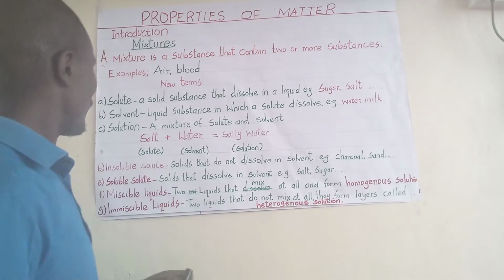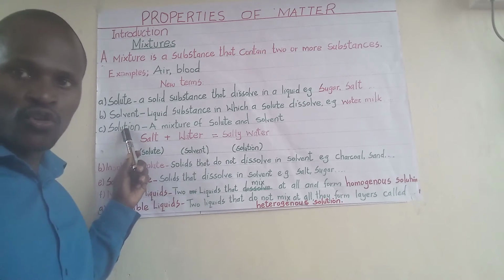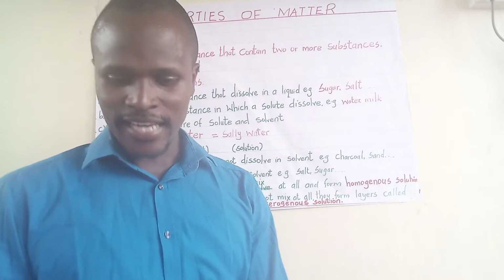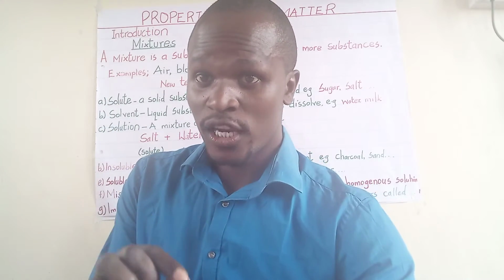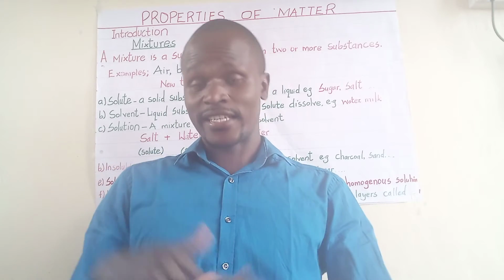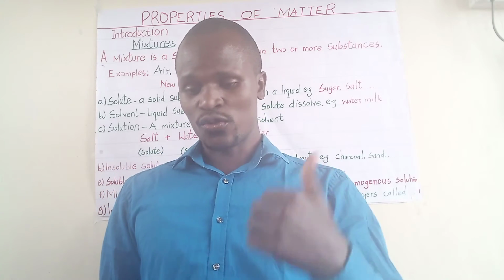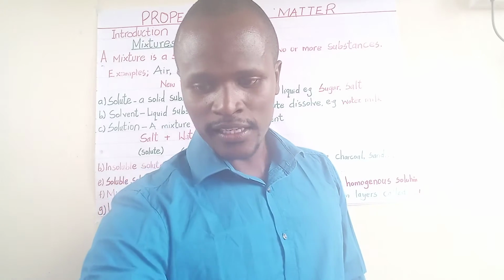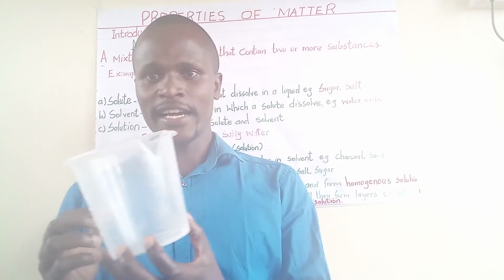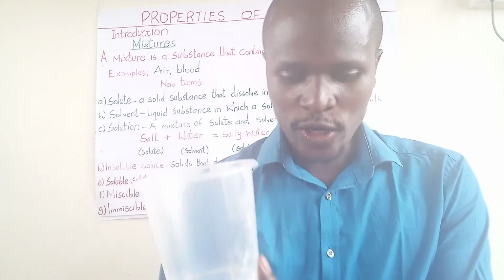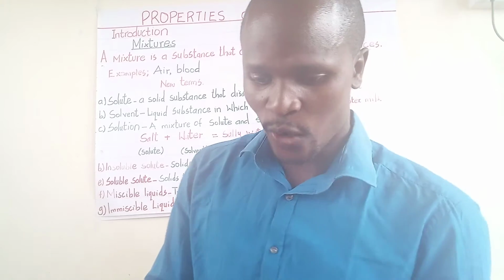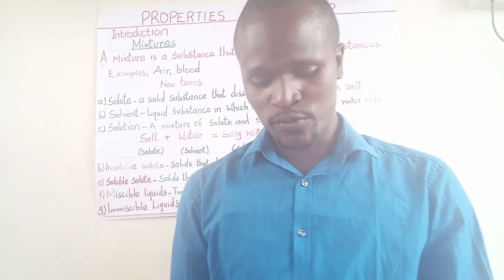Apart from solvent, you also have another one called solution. Now, a solution is a mixture. If you take the solute and the solvent and put them together, what you are going to get is what is called a solution. Let me show you what I'm talking about. This is my container. I want to put the solute, and my solute today is salt. So I will simply take one spoonful of salt.